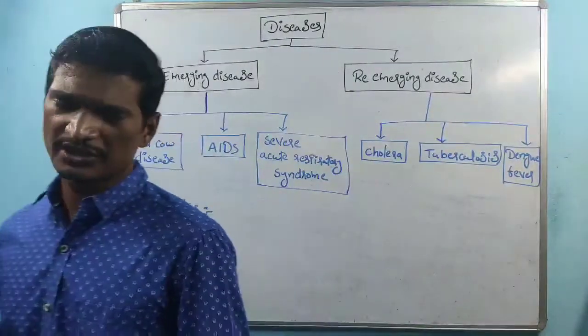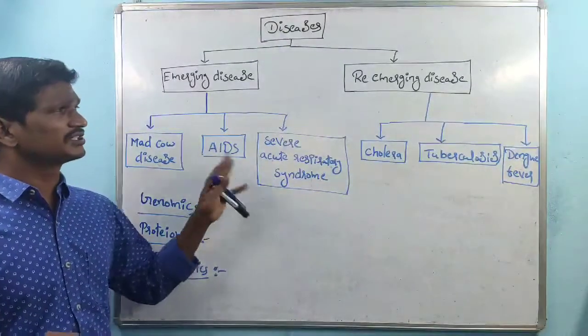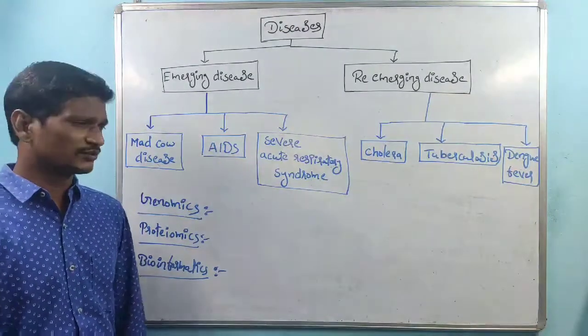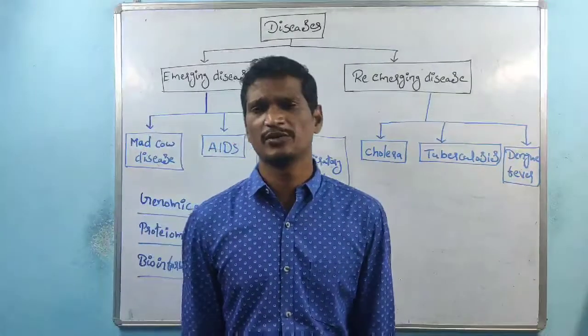So these are the words which are related to this chapter. This is about emerging and re-emerging diseases. This chapter is completed. Next we'll discuss mineral metabolism, right?